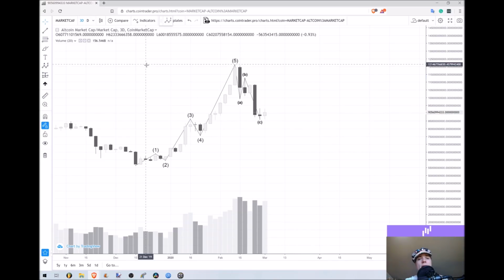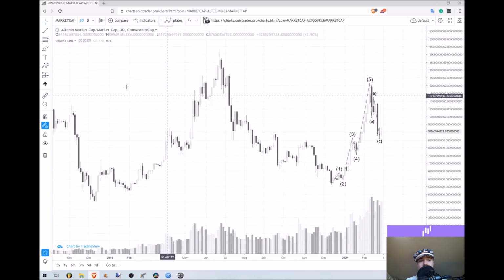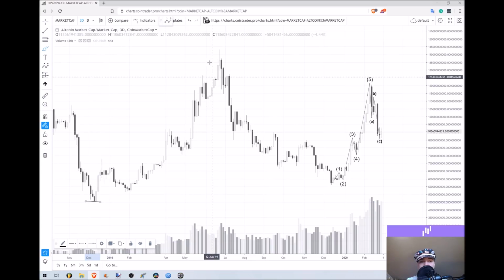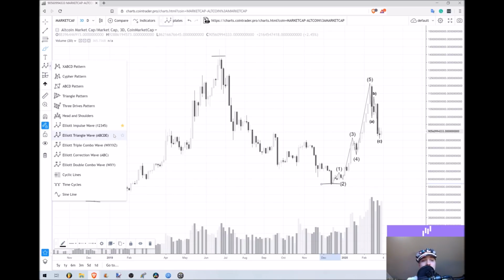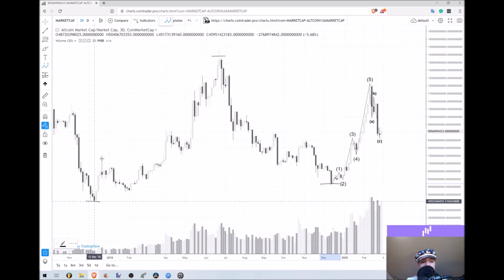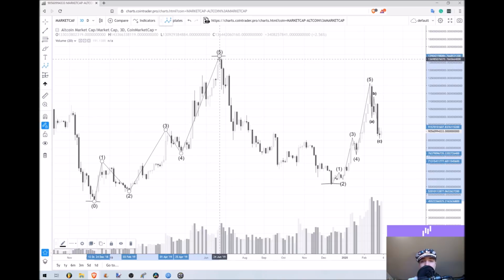Now let's go ahead and zoom out. Now that we've got that Elliott counted, let's go to the next cycle. You guys can quickly see that this is a swing low right here. This is a swing high right here, and here's a swing low right here. So that means that from here to here to here is a full Elliott cycle. So we can go ahead and count the waves. And again, you guys, we get a very easy to see 1, 2, 3, 4, and a 5 wave.